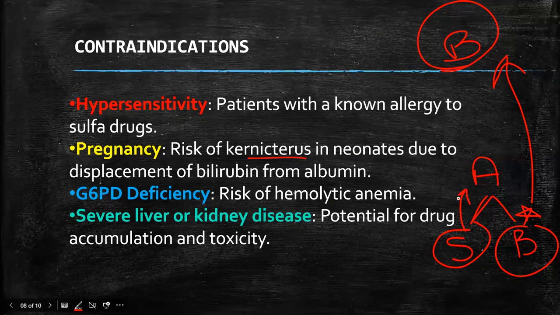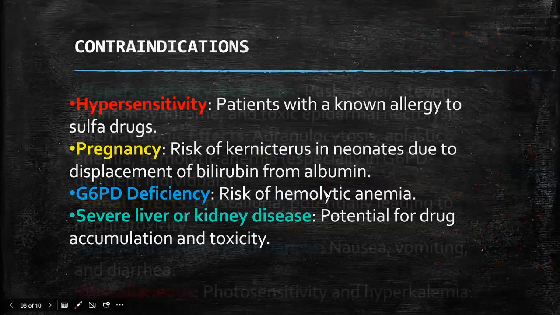So the risk of kernicterus increases in neonates whose mothers are taking sulfonamides during pregnancy, as we have already seen that sulfonamides can cross the placenta and enter the body of the neonate. Next is G6PD deficiency. Again, that is the most important thing. G6PD, glucose-6-phosphate dehydrogenase deficiency, increases the risk of hemolytic anemia. Severe liver and kidney disease can also be exaggerated by taking sulfonamides.